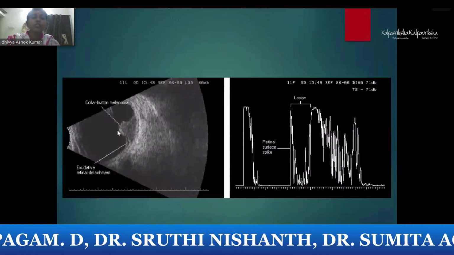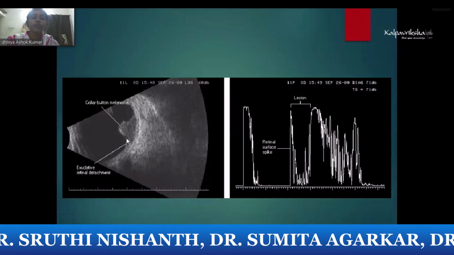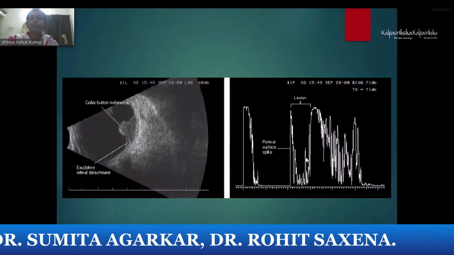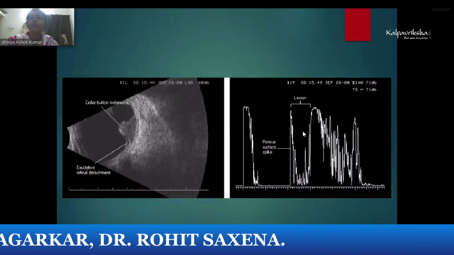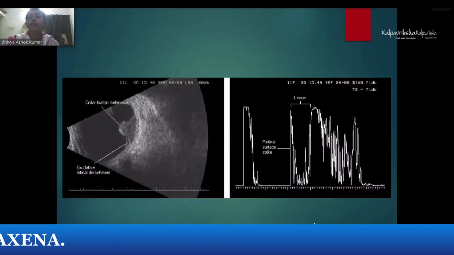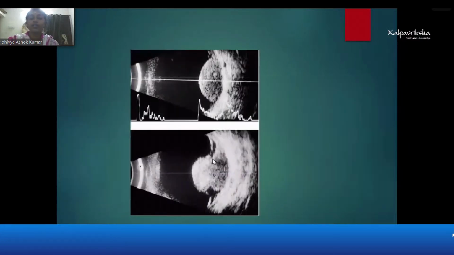This is a mass lesion. Again, it's a collar-stud pattern, typical of a choroidal melanoma, the exudative body here. So in choroidal melanoma, you should look for the lesion. Inside the lesion, how much is the reflectivity? You will get a low to moderate type of reflection inside, unlike your choroidal hemangioma, which will show high reflection.